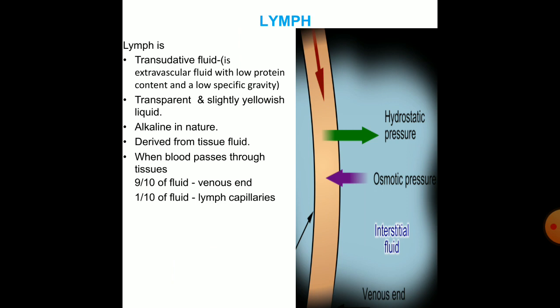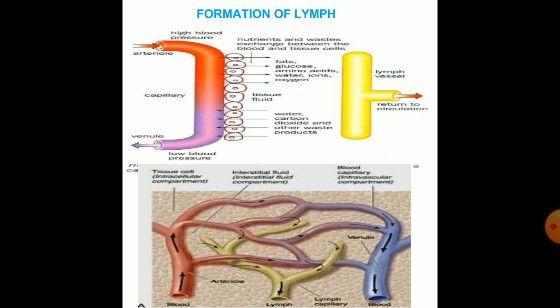When blood passes through the tissues, 9/10 of the fluid goes to the venous end and 1/10 of the fluid goes to the lymph capillaries. This is how the formation of lymph occurs. When the blood passes with high pressure through the artery or arteriole, and during the exchange through the tissue, the nutrients and waste exchange between the blood and the tissue cells occurs.